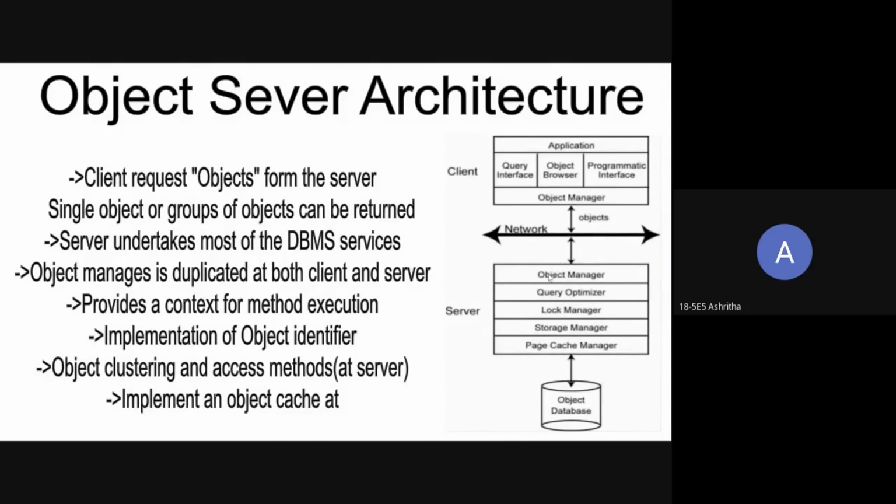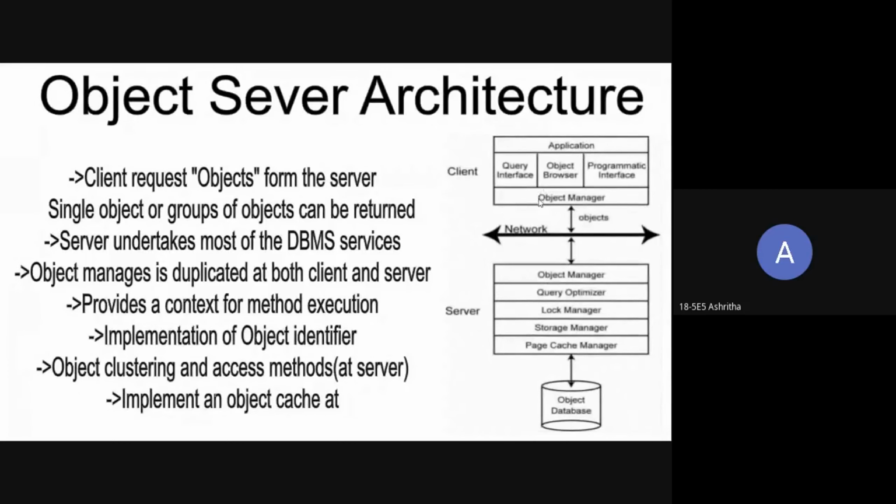Client and server both maintain object managers, which handle execution, so even the client does some execution functions and even the server does some execution functions. The object manager is also responsible for object identifiers, and for deletion of objects after completion.